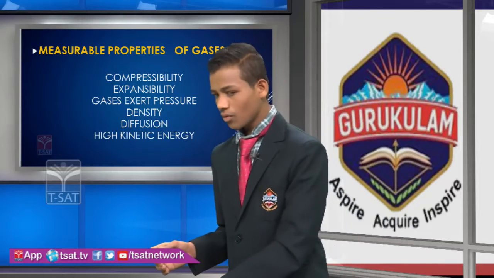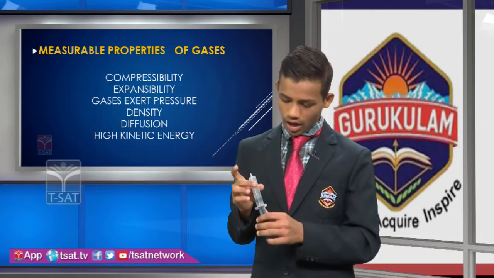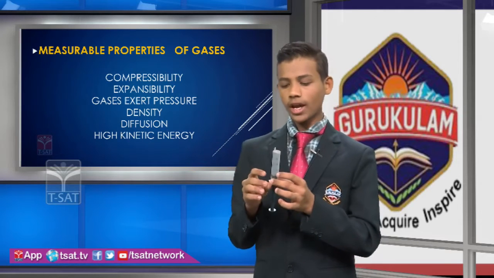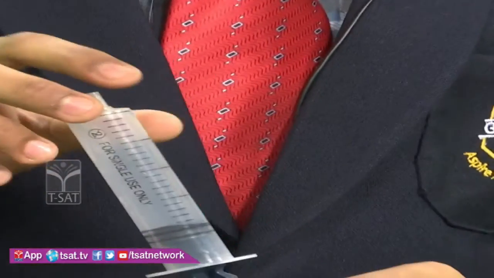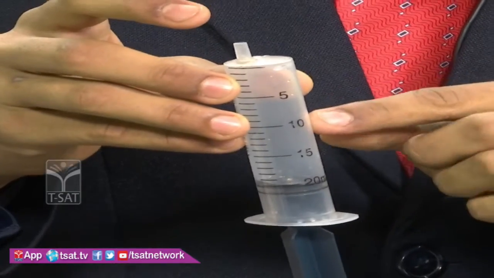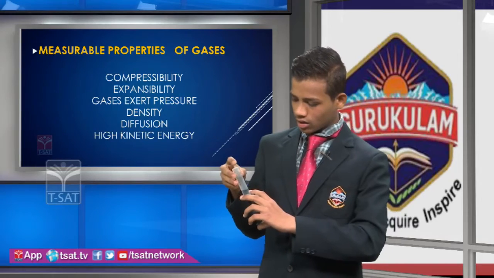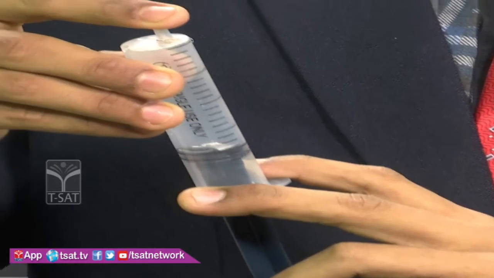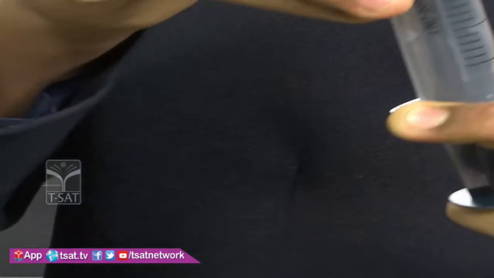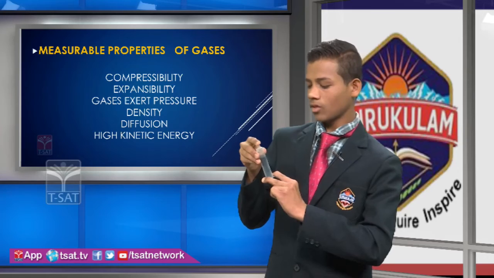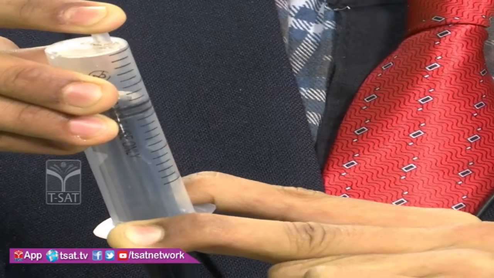I will explain you with an example. Okay. Here I took a 20 ml syringe. It is empty, means filled with air. Are you able to see? Yeah. Okay. Here when I am applying pressure to the piston, then the gas is compressing. Yes or no? You are able to see this. When I am applying pressure to the piston, then it is compressing.